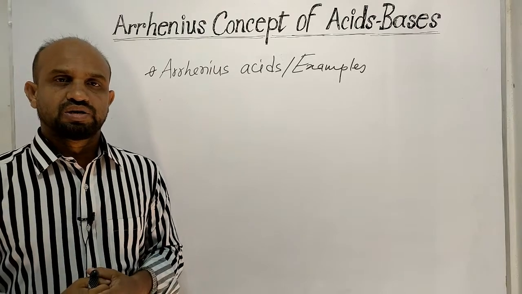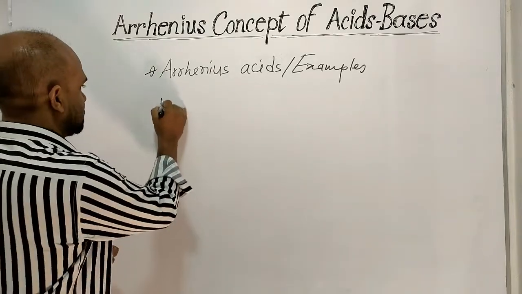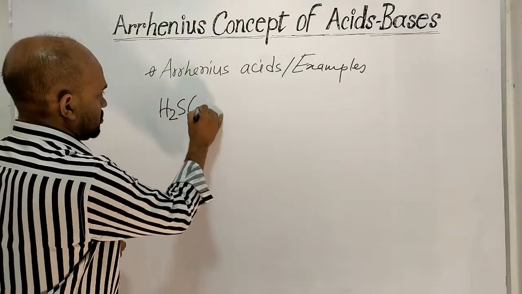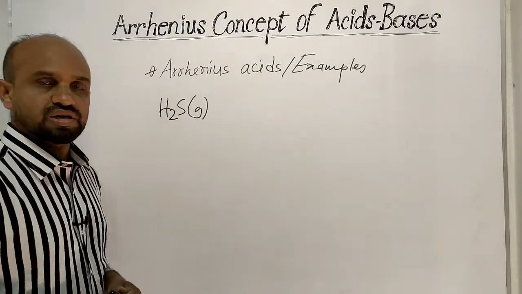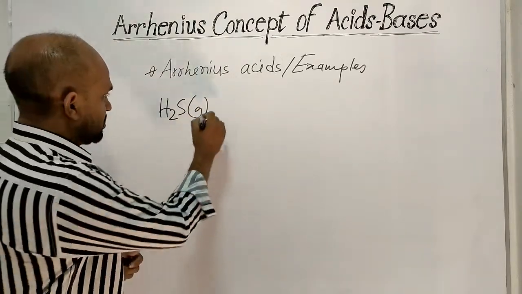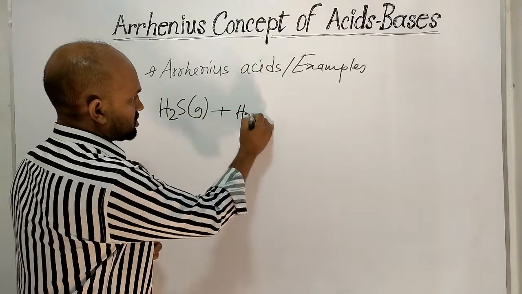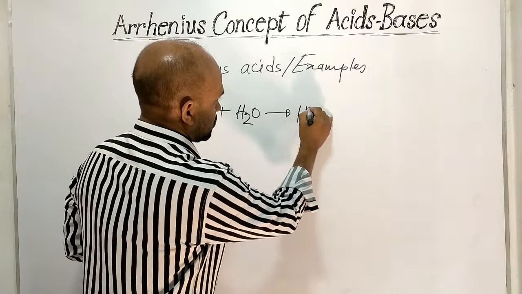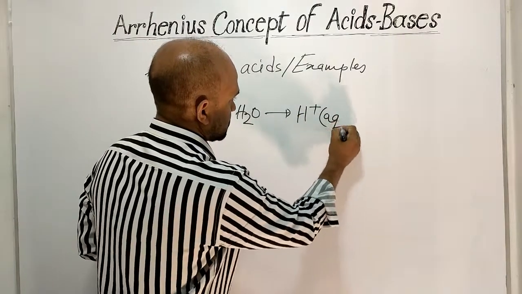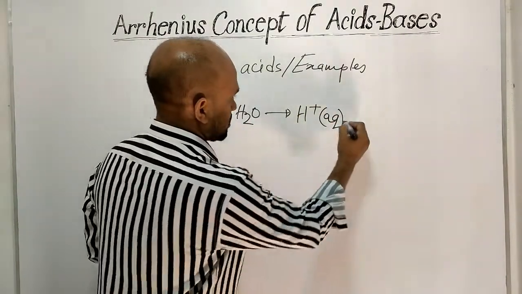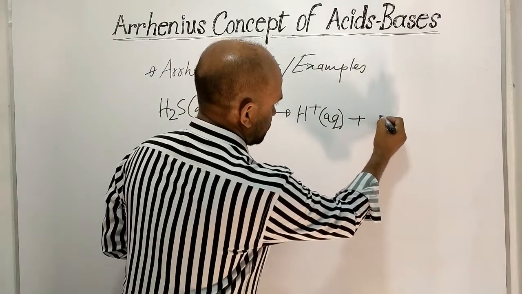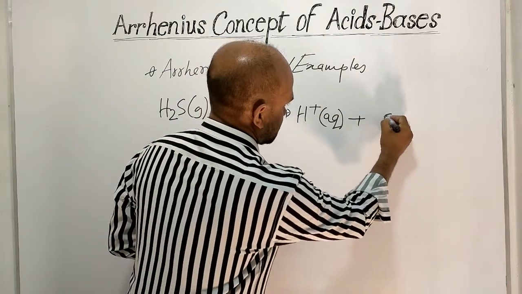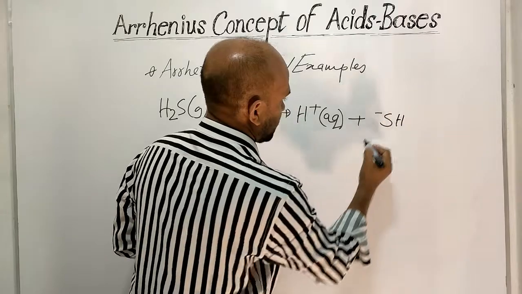Now the compound is hydrogen sulfide, which is gaseous at normal condition. When it is dissolved in water, then it yields proton, which is surrounded by water, and another ion is formed, that is hydrosulfide ion.